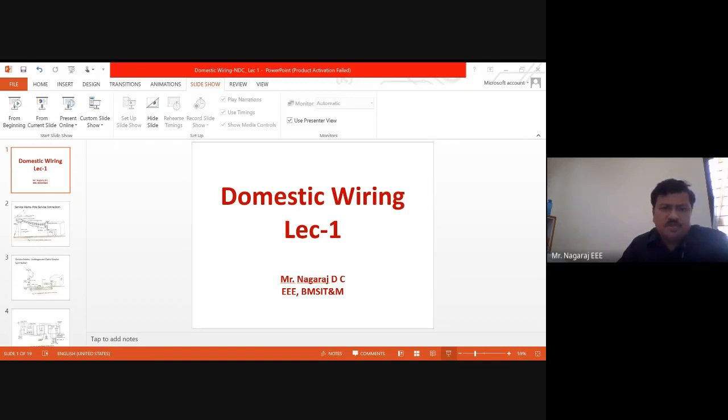From this phase and neutral, the supply is given to this house. It is not directly connected to the appliances. The phase and neutral connection is given to the meter board, where this energy meter will register the amount of energy that this house is consuming, based upon which the electricity bill is given to the consumer, and the electricity billing will be done based on the readings of this energy meter.